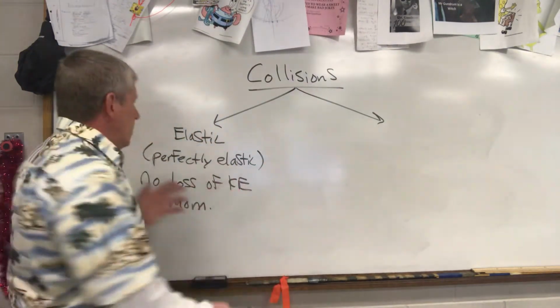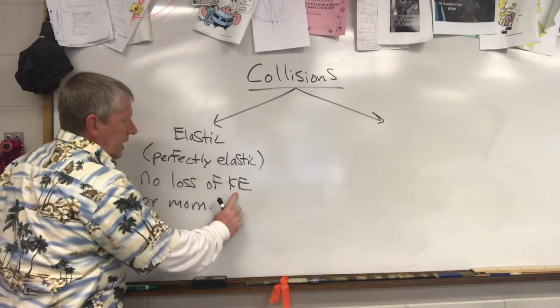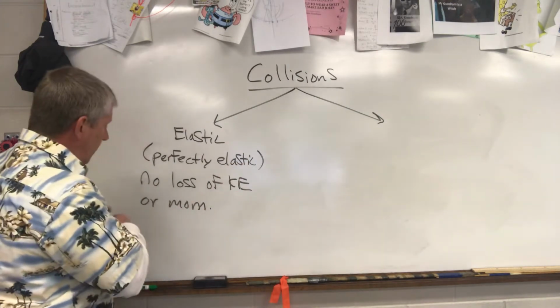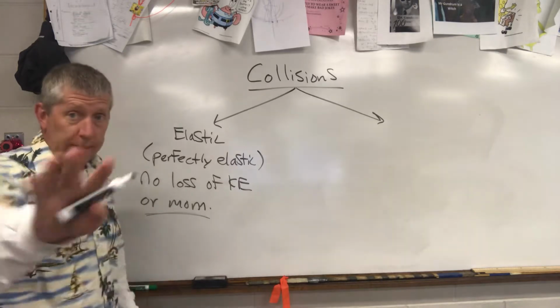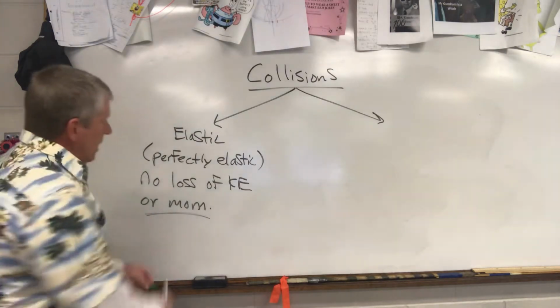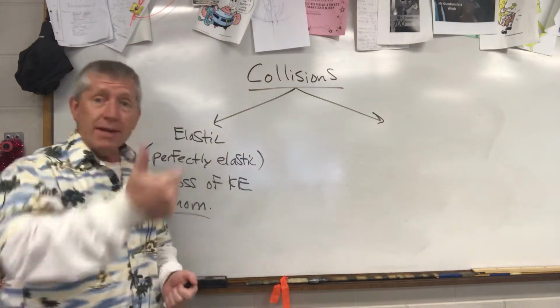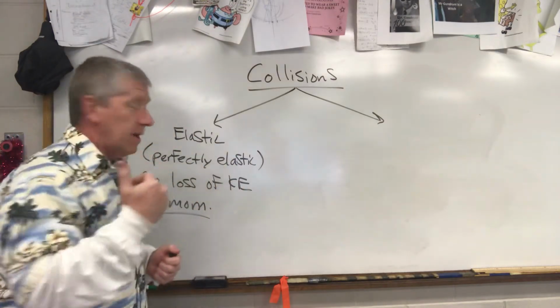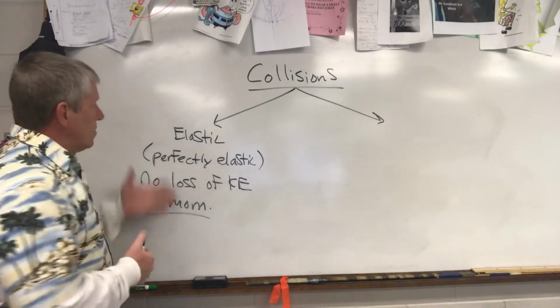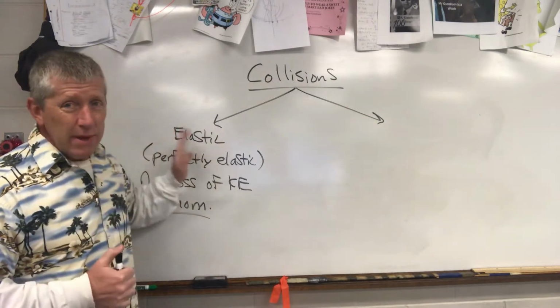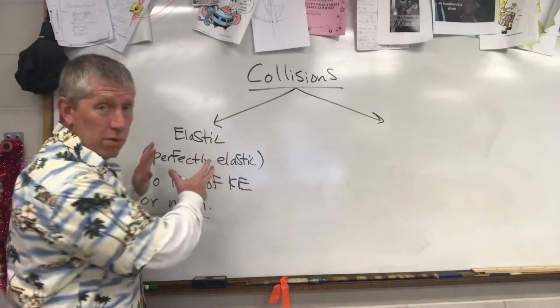So elastic collisions have no loss of kinetic energy or momentum, but no momentum loss is true of all collisions. But there's a loss of kinetic energy, and that kinetic energy gets changed into heat, friction, and some sound. Not really too much of what we're going to be dealing with.